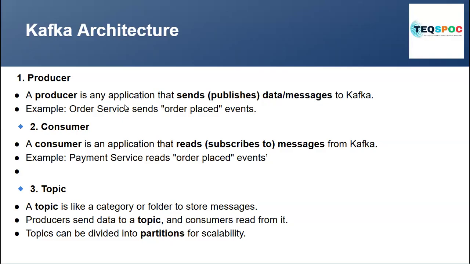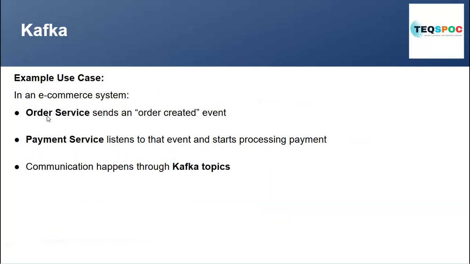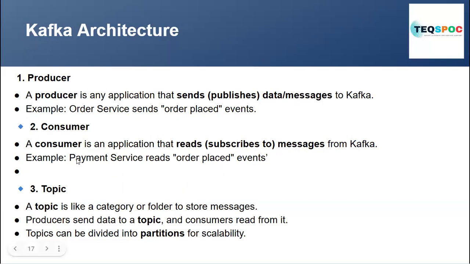A producer is an application that sends or publishes data messages to Kafka. Here, the order service is the producer, and in between there is Kafka. It sends a message to Kafka. A consumer is an application that reads: it subscribes to the topic and takes the message from Kafka. It consumes the message from Kafka. For example, the payment service reads the order.